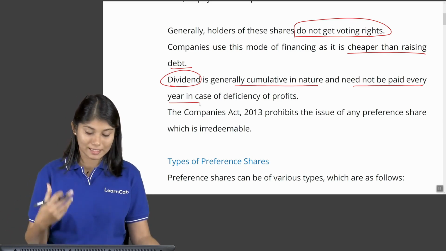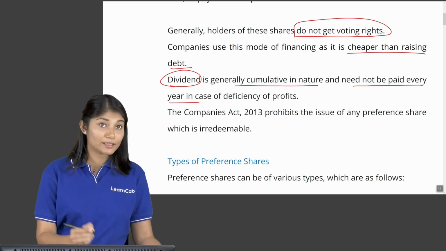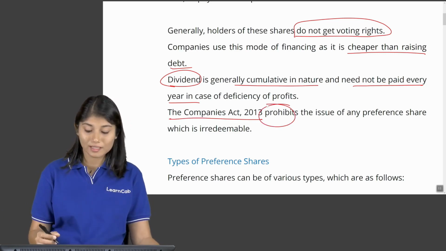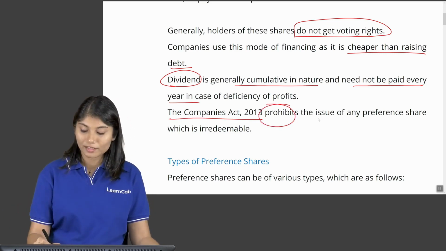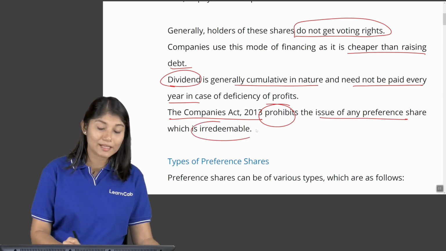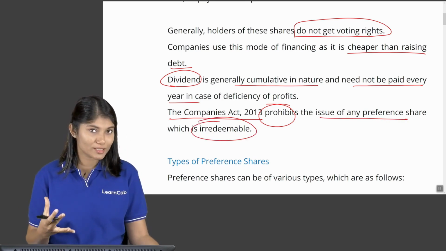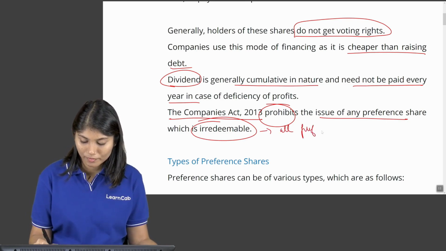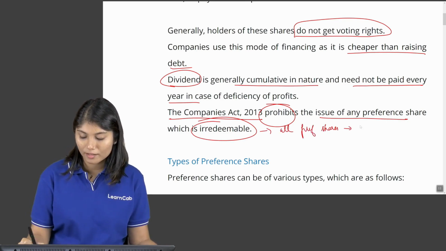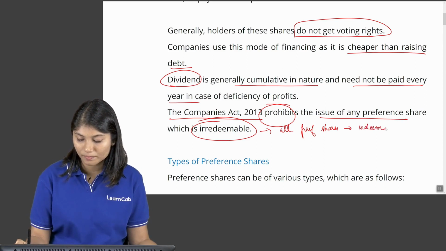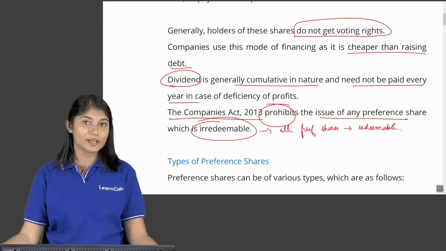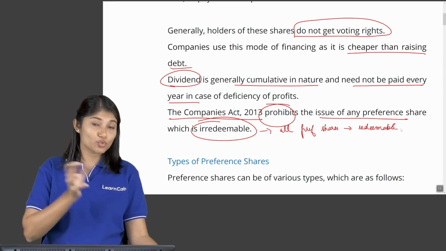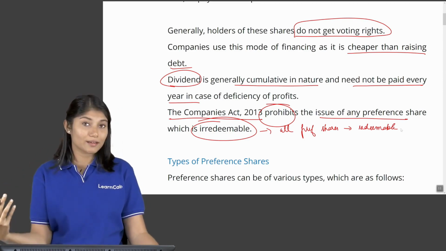Now, we will see that in detail. Another thing is that the Companies Act prohibits, means absolutely does not allow, the issue of any preference shares which is irredeemable. In other words, what does this mean? All preference shares are redeemable. Of course, the time period may vary. Some may be redeemable soon, some may be redeemable later.